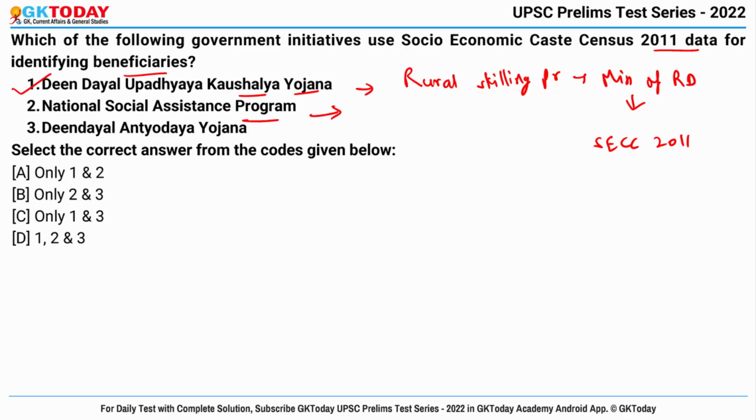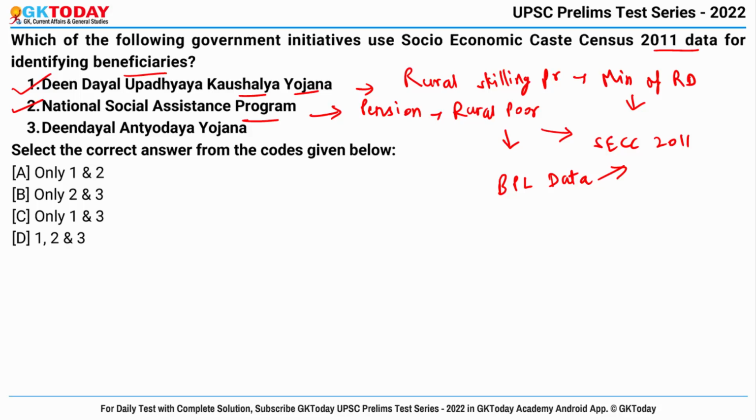Second scheme is National Social Assistance Program. Actually, this program seeks to pay pension to the rural poor, and hence it also makes use of SECC 2011. Earlier the beneficiaries for this scheme were identified using below poverty line data, but now it uses the Socio-Economic Caste Census. This is also correct.